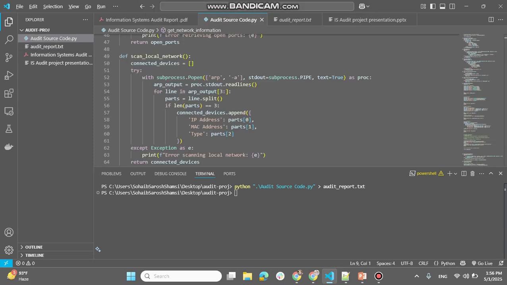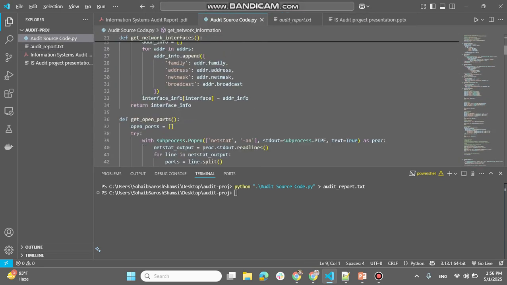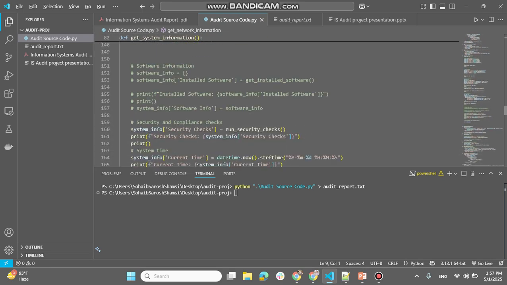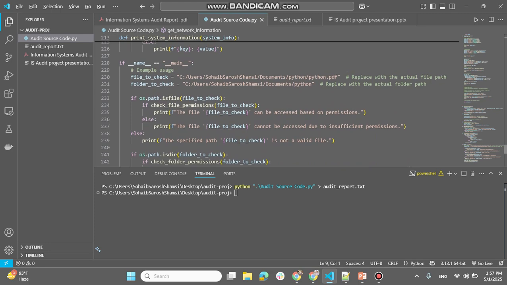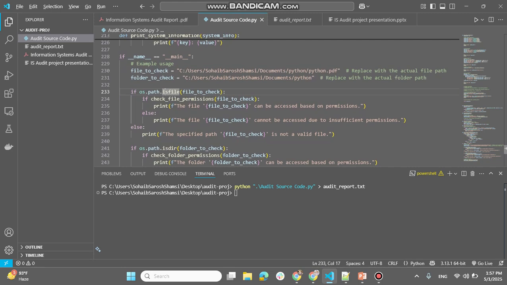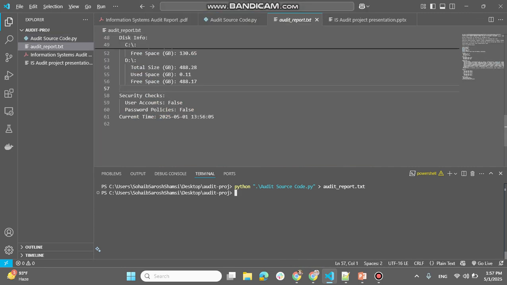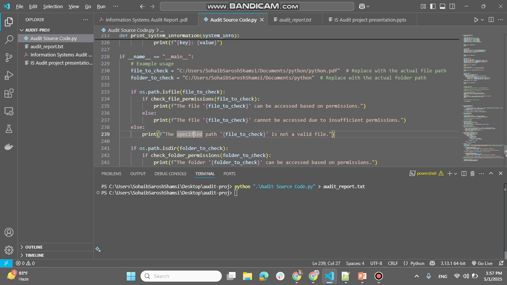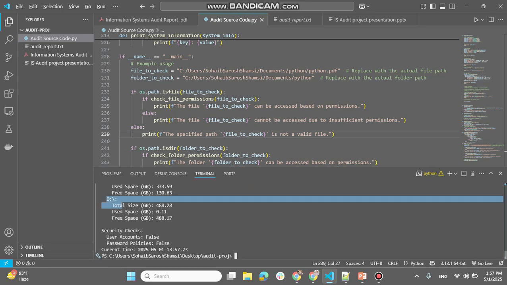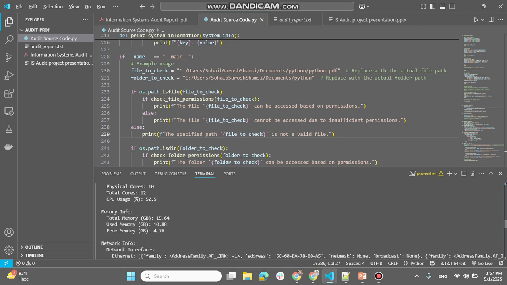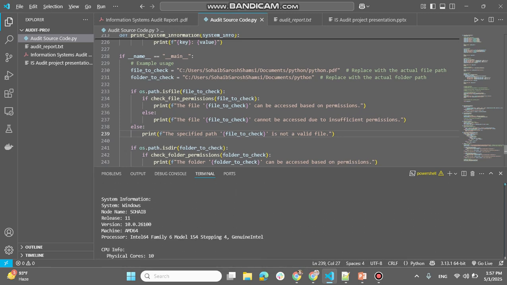So let's give it a go to the script. We directly go towards the main that has to be run. It checks for the path, the given file in the folder, whether they are accessible or not. In our case, they were accessible, as logged over here. I may show it to you by running Python audit right away. So these were accessible.